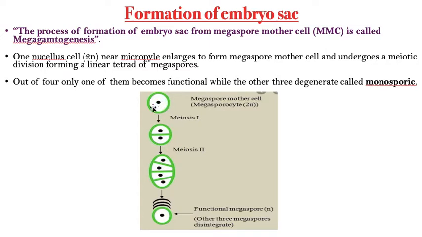Now, this megaspore mother cell, which is diploid in its condition, undergoes meiosis. By meiosis, how many cells will be formed? You must know what meiosis is. What is mitosis? Mitosis is called equal or equational division. That means it exactly divides the cell into half. Whereas here in meiosis, four cells are formed. How many cells are formed? One, two, three, four. Did you notice it or not? And these four cells have a reduced number of chromosomes.